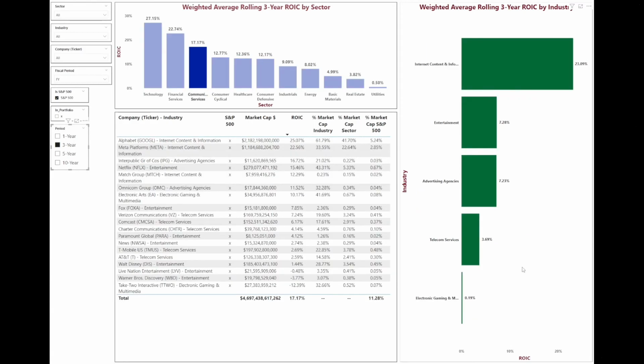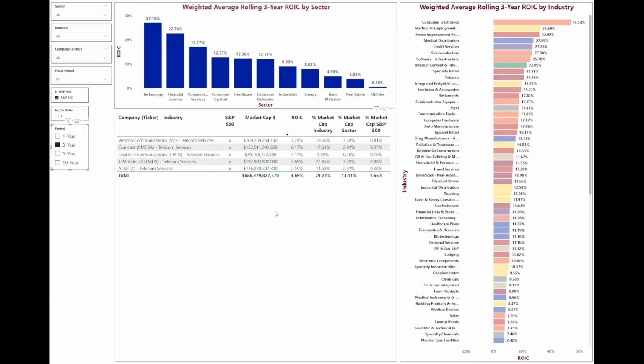Another industry within ROIC that tends to be a favorite in the dividend community is the telecom services, but I believe they're value traps. They're Verizon, Comcast, Charter, T-Mobile, AT&T. All of those businesses seem like they're always undervalued. But again, they're commodities, and there's a lot of switching between the various businesses for things like cable and cell phone plans.